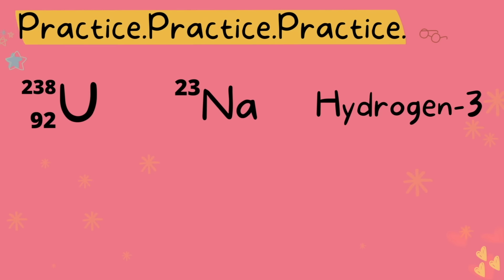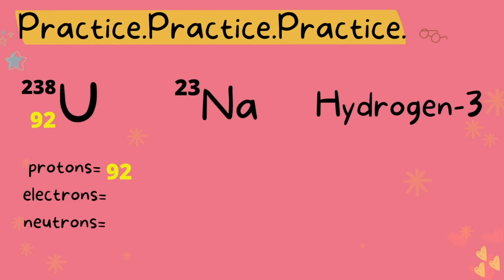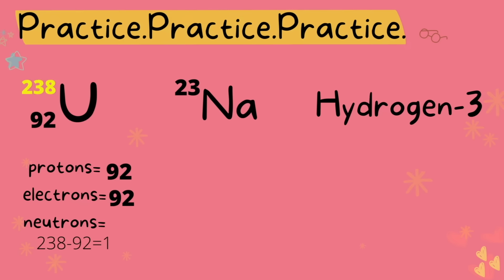I've written each practice problem in the 3 different ways you can see isotopes written. So the first way is in isotope notation. All the information you need to find the number of protons, electrons, and neutrons is given right here. We know the atomic number is 92, so the number of protons is 92. Number of electrons is the same, 92. And to find the neutrons, we subtract 92 from 238 and we get 146.